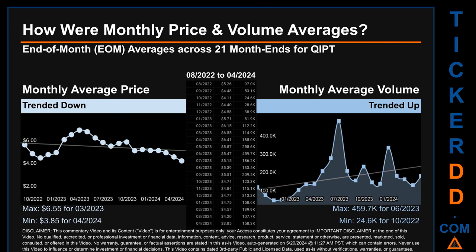The maximum end-of-month average price was $6.55 for 03/2023 while the minimum was $3.85 for 04/2024. Looking at volume, 06/2023 and 10/2020 seconds respectively saw the highest and lowest monthly average volume at 459.7 thousand and 24.6 thousand.